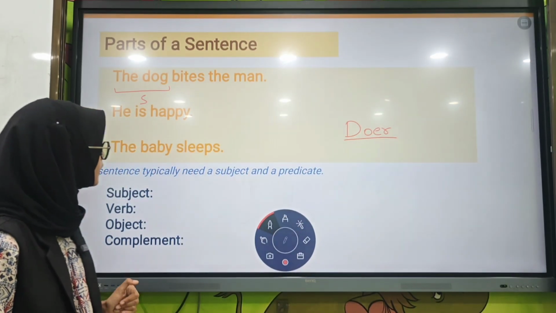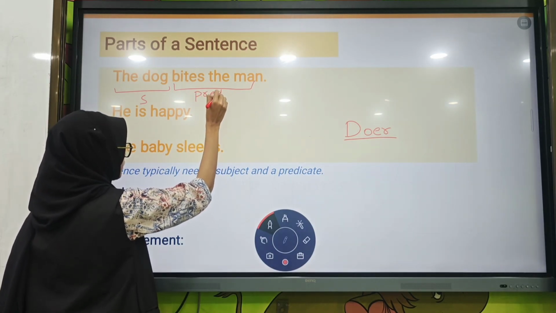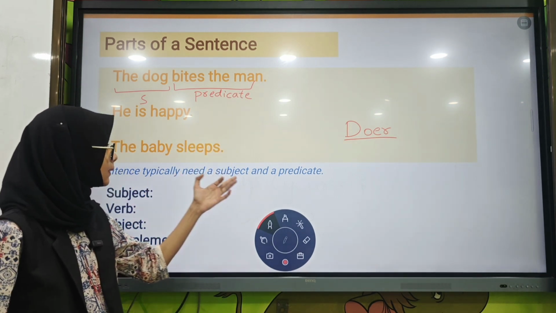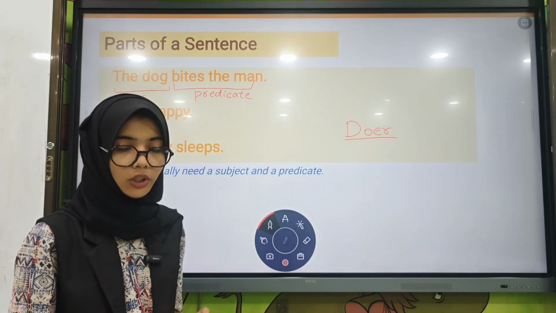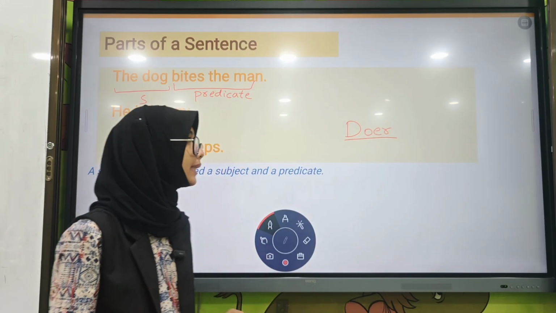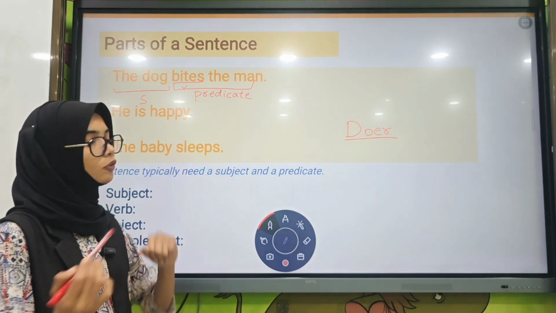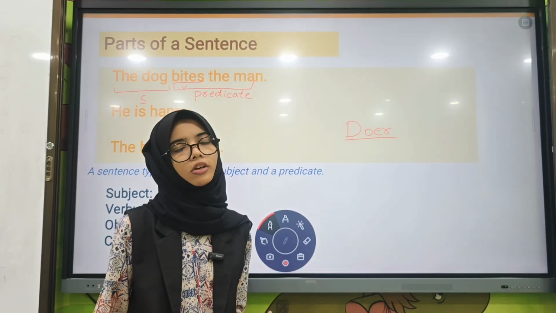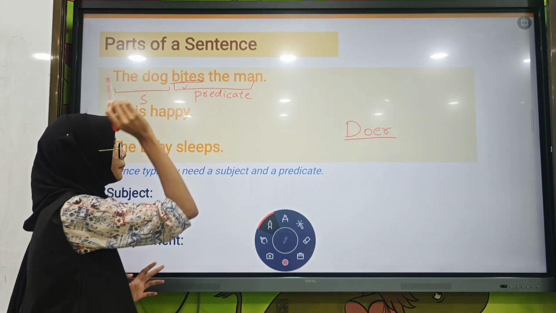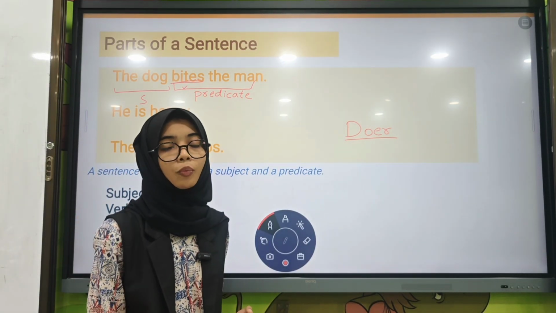And next, the rest of the part is called the predicate. Yes, a sentence typically needs a subject and a predicate. We know what the subject is in a sentence, but a predicate always has a verb in it. And then the rest of the words, whether it can be an object or action. Sometimes it may not have any other words, but it always has a verb in it.